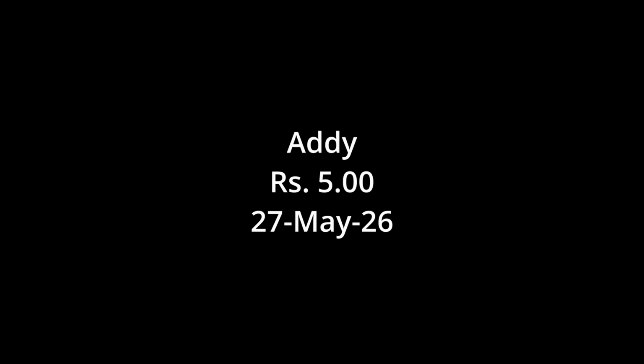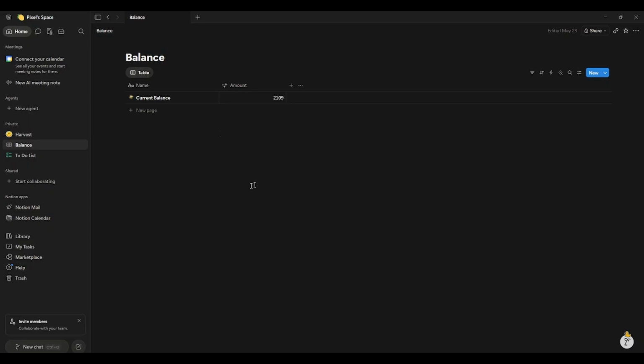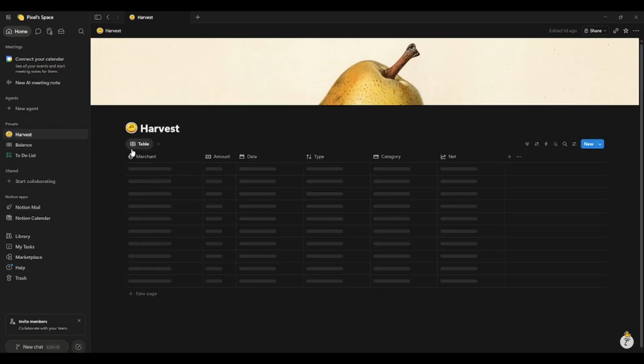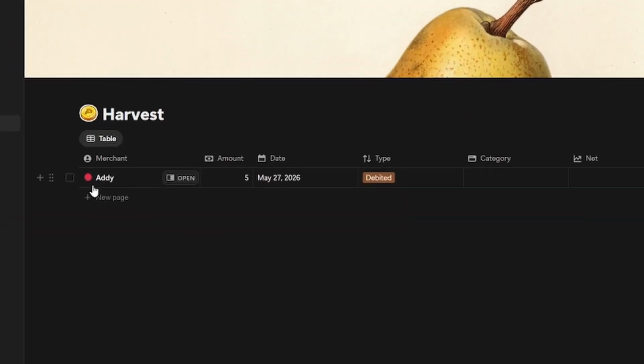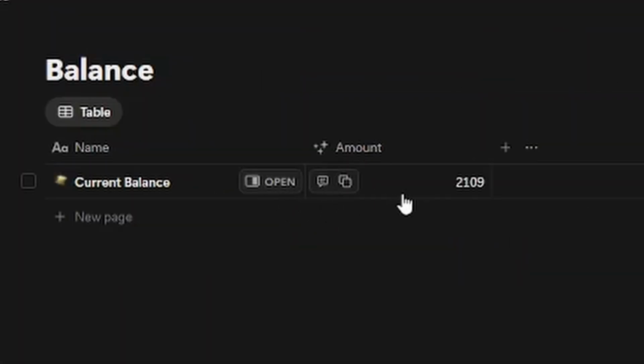Now what do we do with all the information we have? We send it over to the Notion API. Notion is basically an organizing app because Excel hates me. Also, this is so much cleaner anyways. So in Notion, basically all the information we have sent is recorded into clean columns for merchant, amount, date, and type. There's also a separate page for balance, which basically records the current balance we have after subtracting and adding